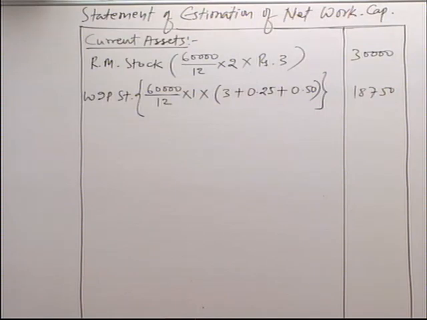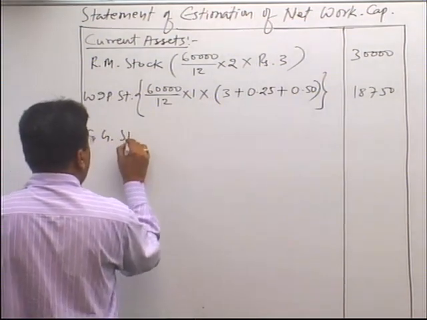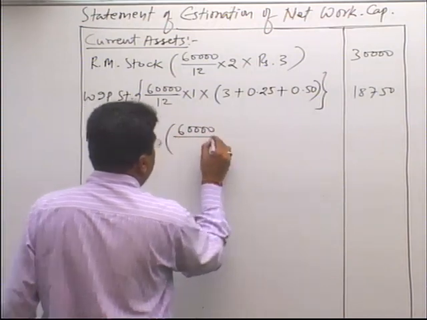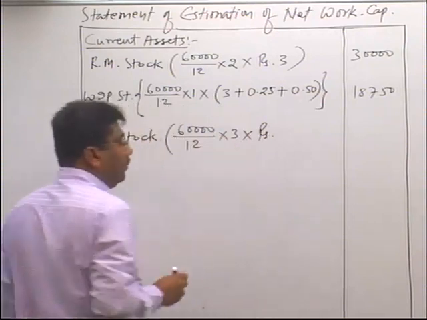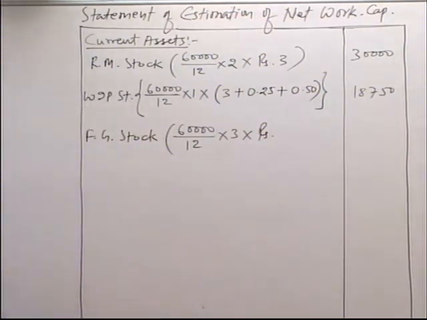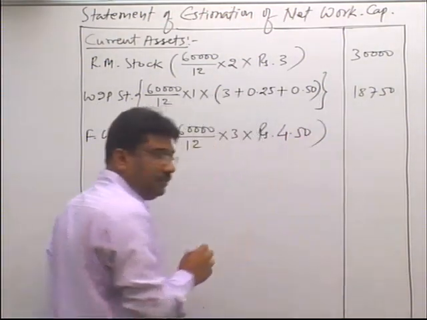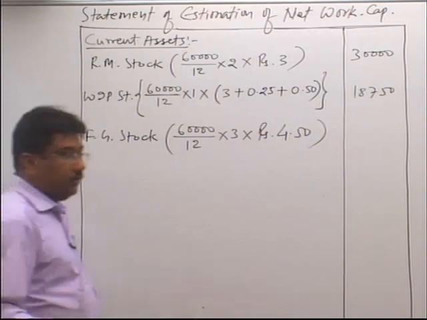Then the third is stock of finished goods which remains in stock for 3 months. Finished goods stock, 60,000 divided by 12 into 3 months into. Now finished goods means all the elements are 100% complete. So 1 unit of finished goods is of rupees 4 and 50 paise. So multiplied by 4 rupees and 50 paise, it comes to 67,500.